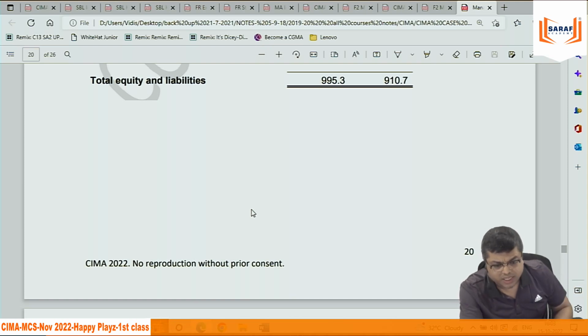Now some correlations from P2. We want to acquire another company. For acquiring another company, we require funds. पैसे चाहिए, we require money. How can we raise money? That is cost of capital. That is also in F2. Whether we should be going for debt, whether we should be going for equity. For this project, what will be the weighted average cost of capital?